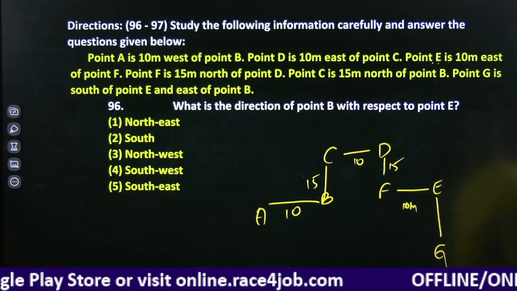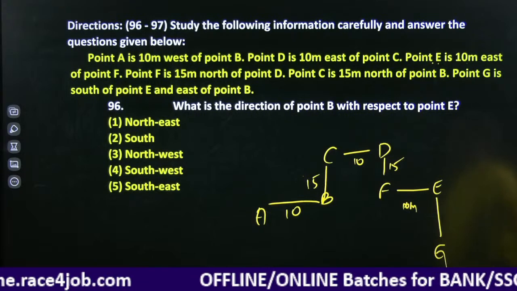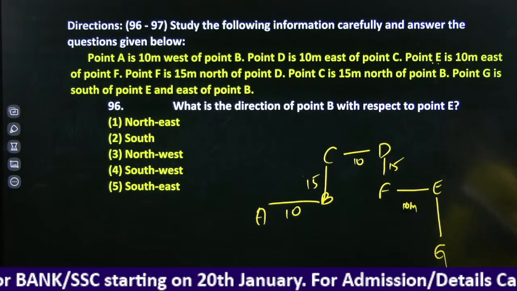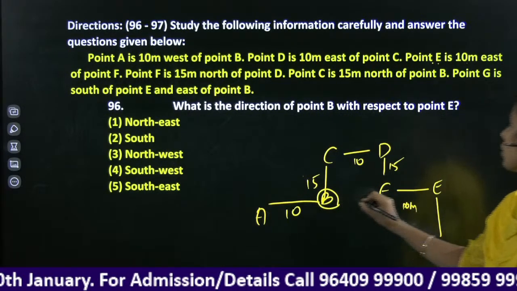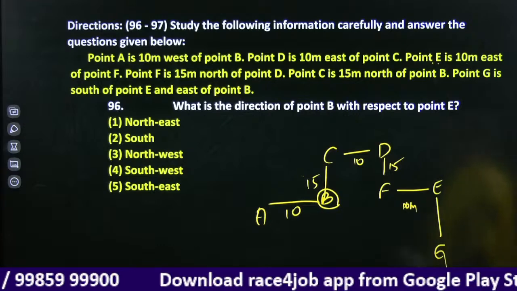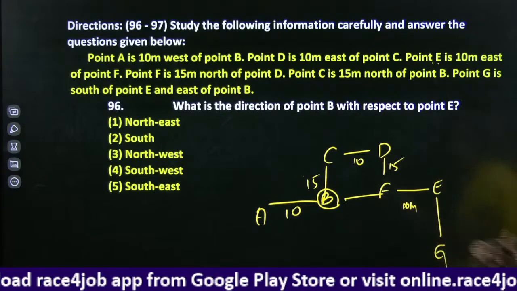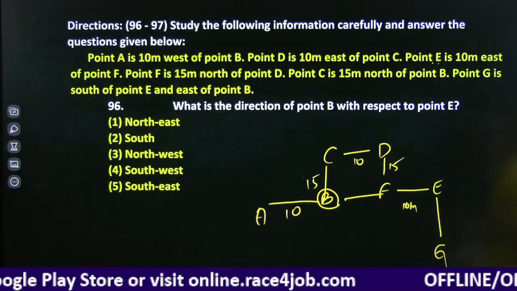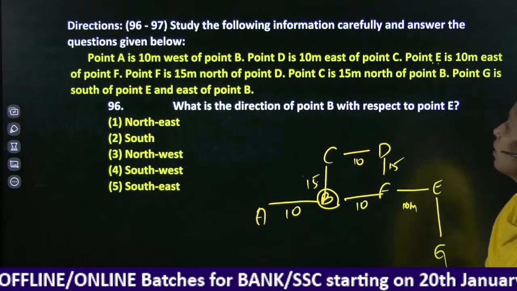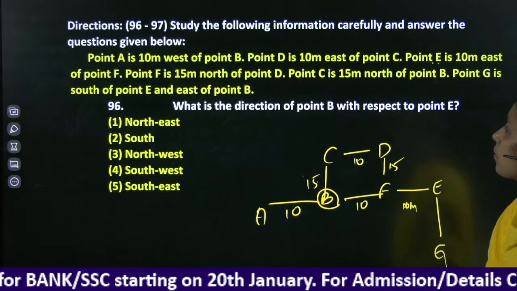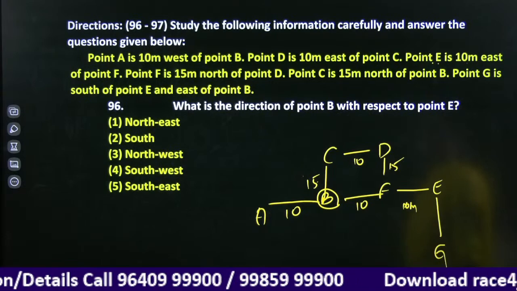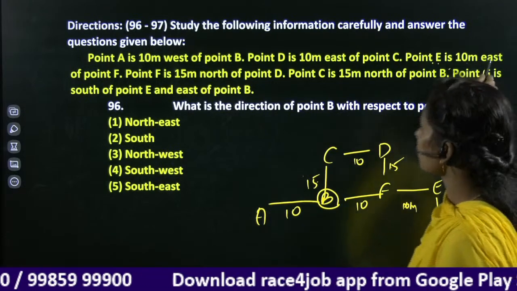What is the direction of point B with respect to point E? With respect to point E, it is clear. Check it here. It clearly shows us the west direction. 15, 15, 10, 10 comes, right? Point C is 15 meter north of point B. Point E is 10 meter.